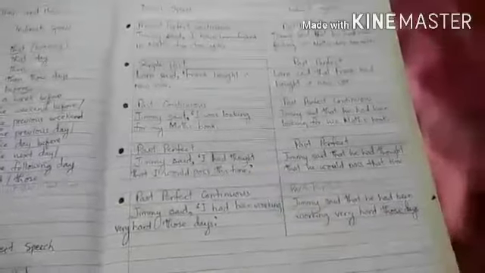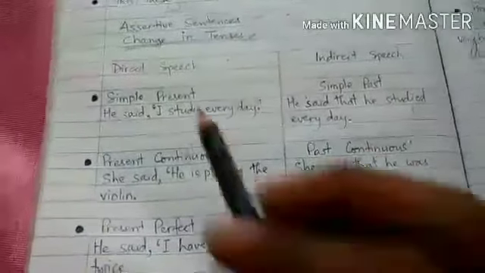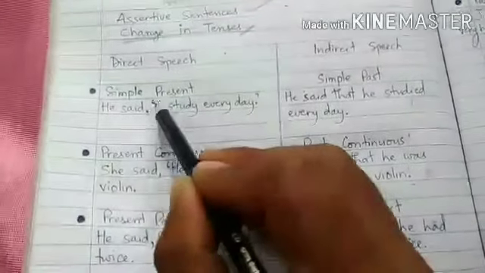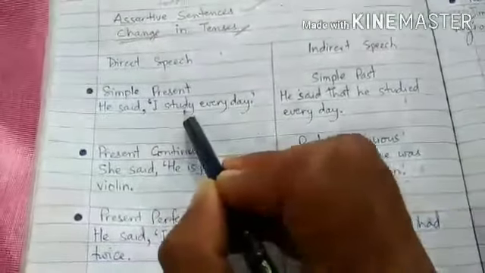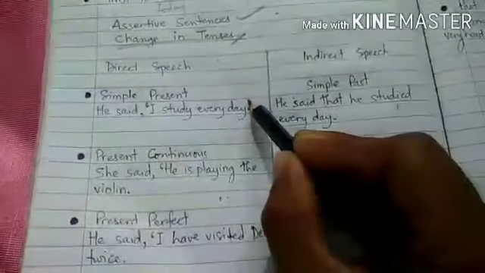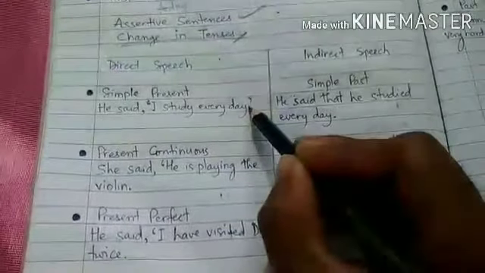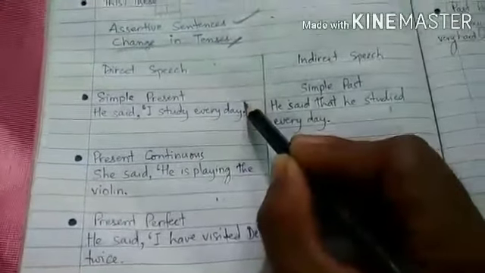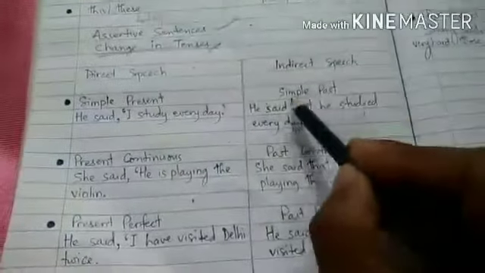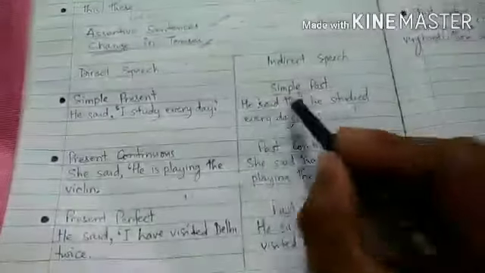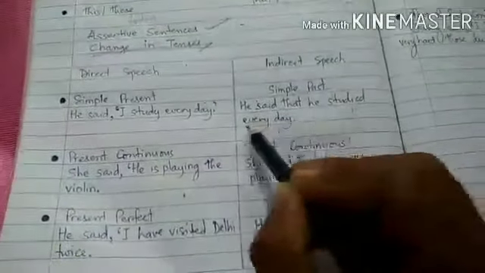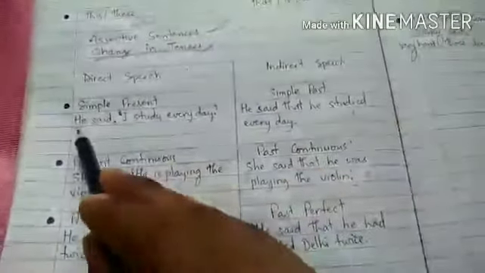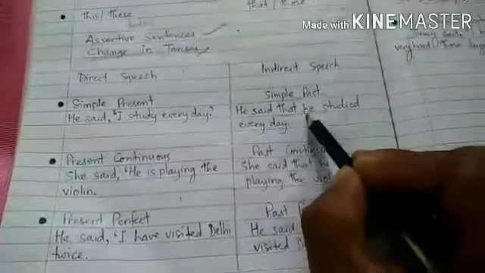Okay students, so let us see here. Simple present: He said, open inverted comma, I study every day, full stop, close inverted comma. Always keep in mind, after full stop, close inverted comma. Now this is in simple present tense, and in indirect speech it will change into simple past. He said that he studied every day. So I refers to he here, and after the conjunction that we have placed he. Study every day, studied every day. Simple present into simple past.